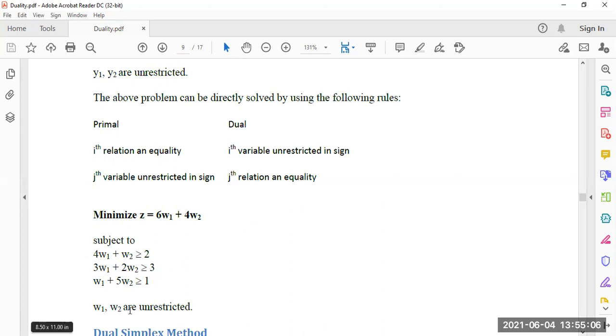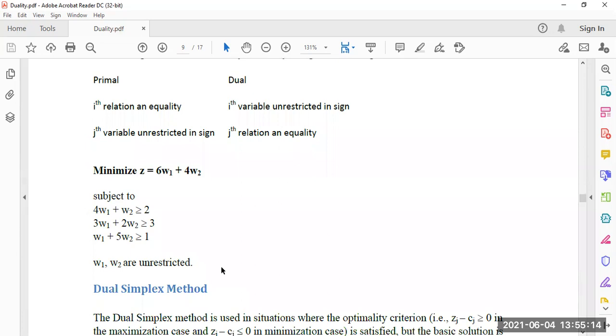Obviously we write down here W1, W2 are all unrestricted. Because of that we cannot conclude whether W1 and W2 are greater than 0, less than 0, or equal to 0. So here we have to write down that for this constant, W1 and W2 are unrestricted in nature.